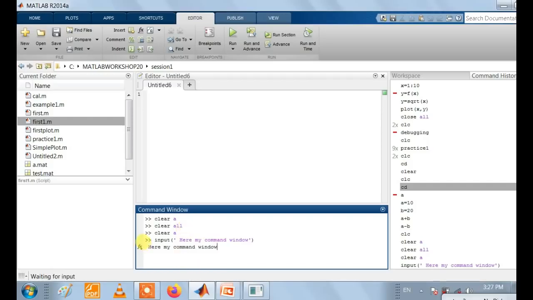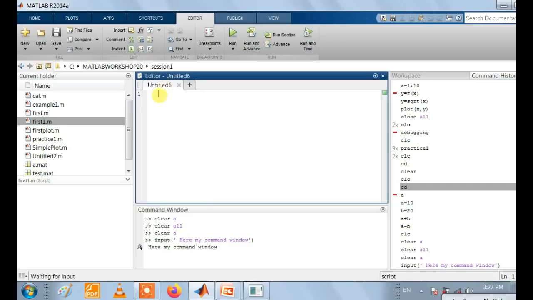The output is displayed, that is, the print statement is displayed with the input command. But in the editor, multiple lines of code can be executed at the same time.